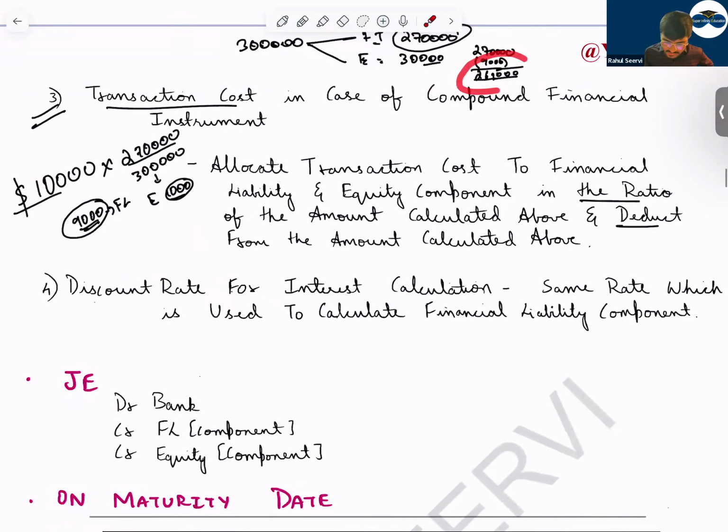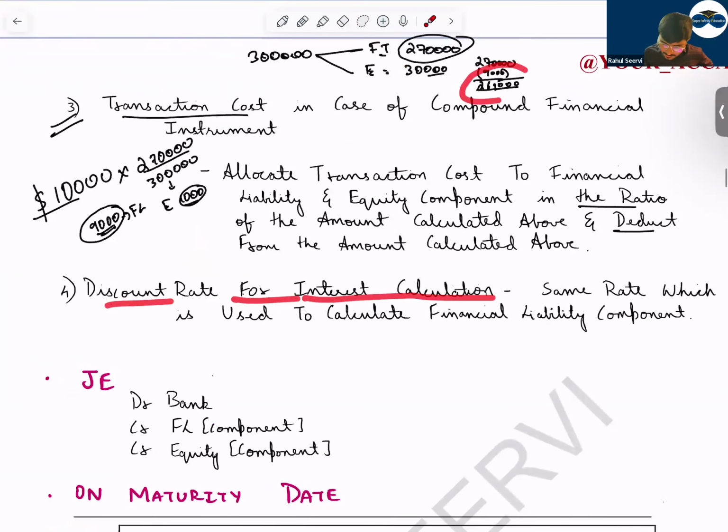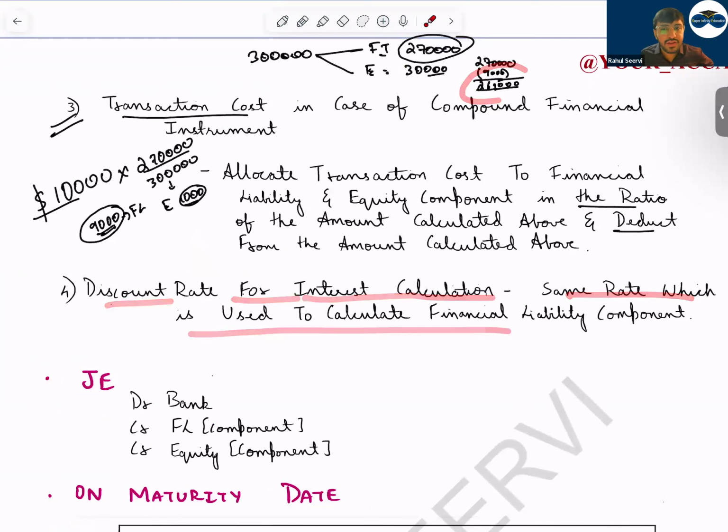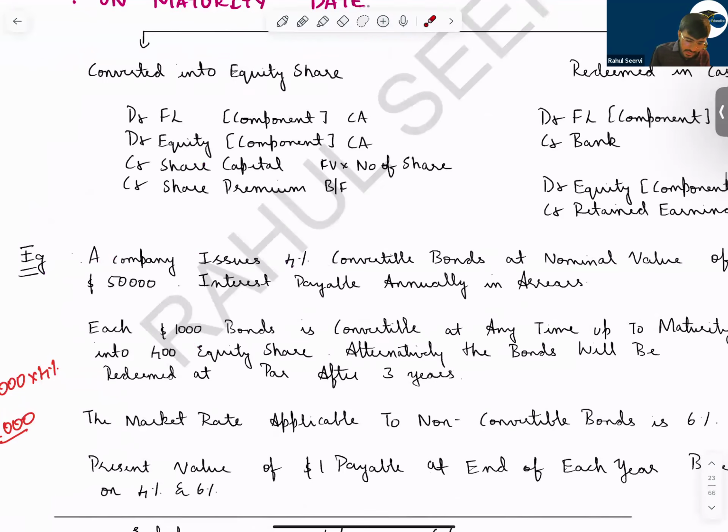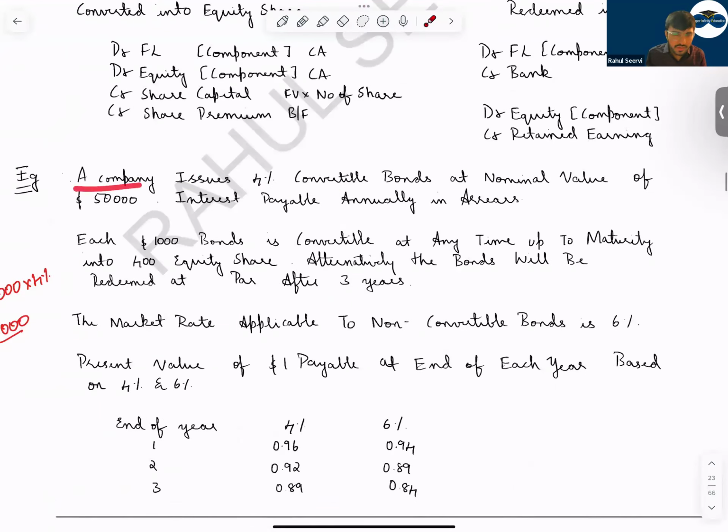Discount rate for interest calculation: the same rate which is used to calculate financial liability. When you calculate financial liability and discount, you should use the market rate for the same bond without conversion option. So let us take an example. A company issues 4% convertible bond at nominal value of 50,000.